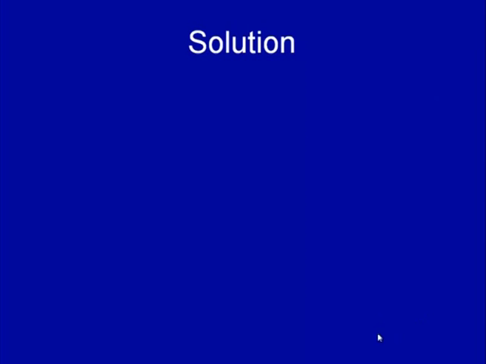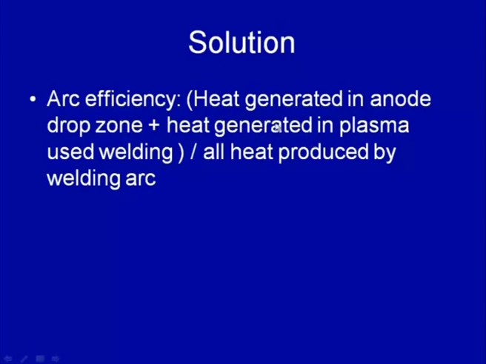So, for this purpose we have to see the heat generated in the anode side and the heat generated in the plasma region being used for melting the base material. We know that in case of DC EN polarity, most of the heat generated on the anode side, that is the workpiece side, is used for melting the base material, plus a fraction of the heat generated in the plasma zone is also used for melting the base material to develop the weld joint.